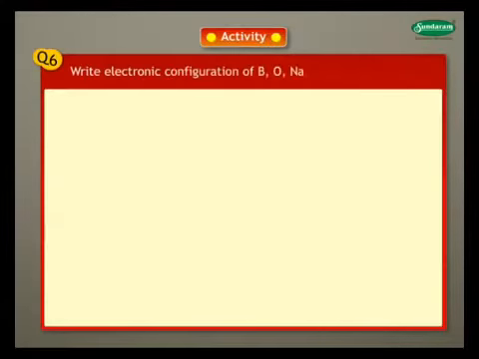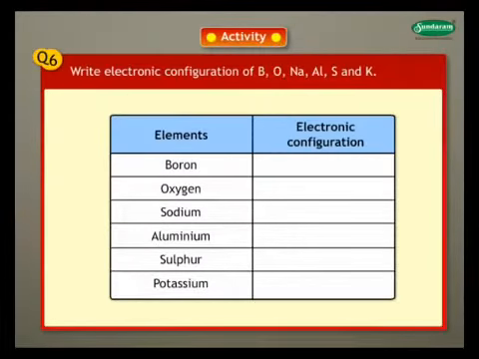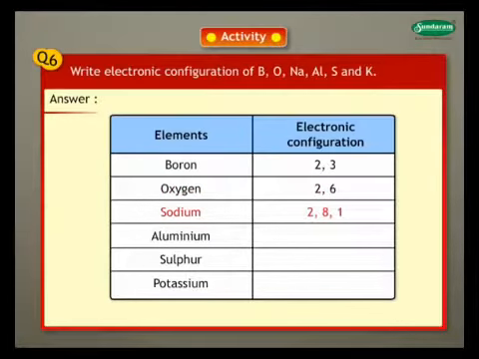Question 6. Write the electronic configuration of boron, oxygen, sodium, aluminium, sulfur and potassium. Answer. The electronic configuration of boron is 2,3. Oxygen is 2,6. Sodium is 2,8,1. Aluminium is 2,8,3. Sulfur is 2,8,6. Potassium is 2,8,8,1.